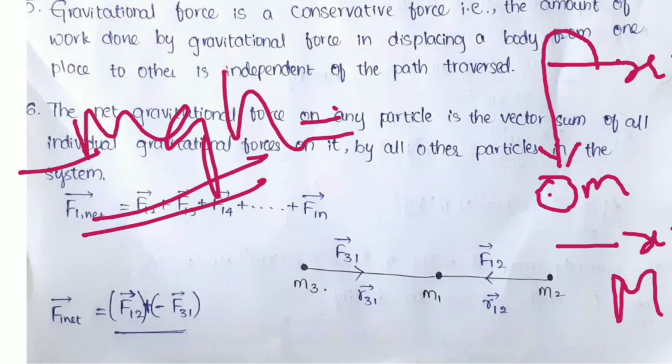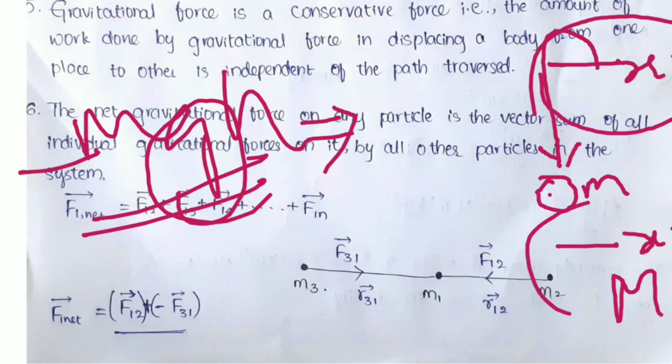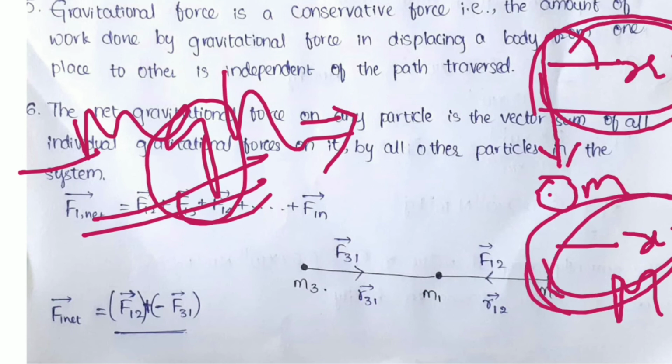This work is done by gravity, so it is independent of the path of transit and depends only on the initial and final positions. Initial and final positions are very important in conservative forces, as I told you in the second slide. So that is about gravitational force being conservative.